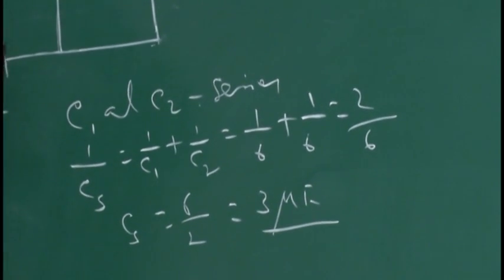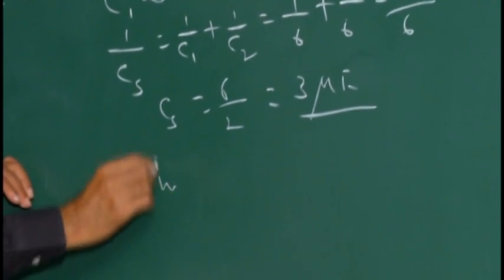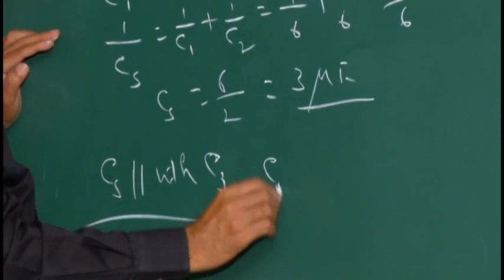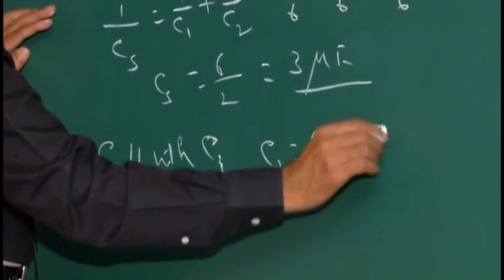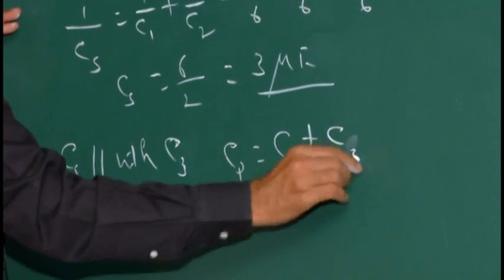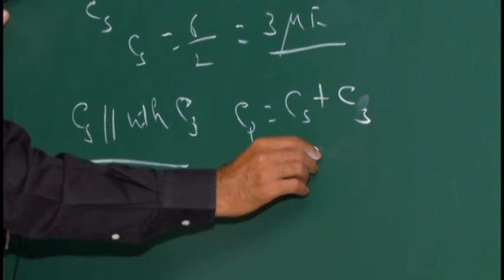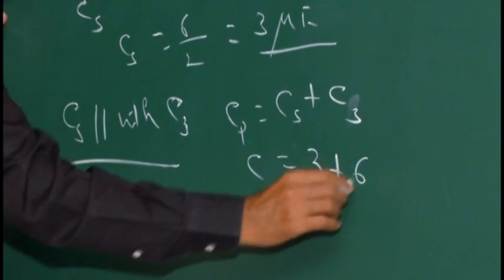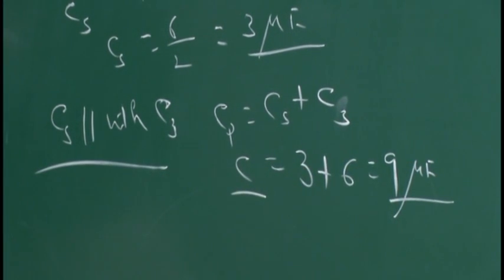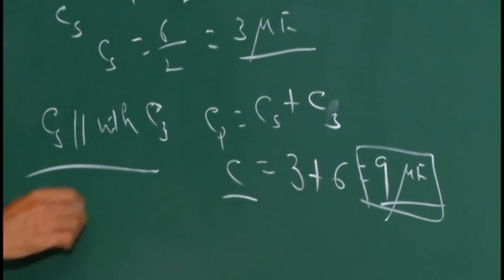Now say this Cs is in parallel with C3. Therefore Cp is equal to Cs plus C3. So Cp is nothing but C, the net capacitance. Cs is 3 and C3 is already 6, so it is 9 microfarad. So what is the effective capacitance? The equivalent capacitance of the combination is what they asked in the first question. The answer is 9 microfarad. Now it is very easy.